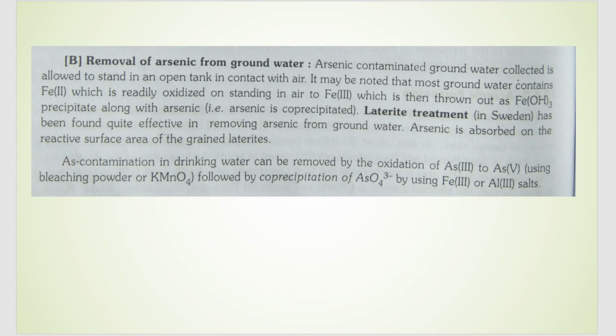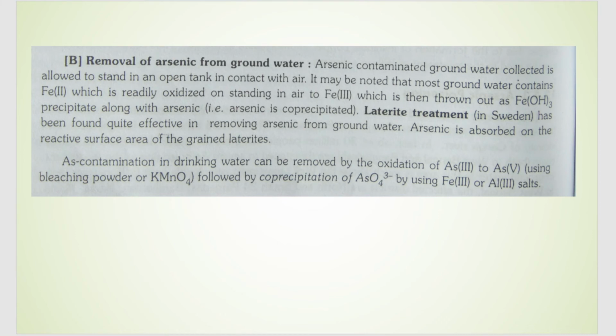One thing they do is allow this water to stand in a large tank, because of which there is oxidation. When it is exposed to atmospheric air, the groundwater undergoes oxidation and the Fe2+ present in the water is oxidized to Fe3+. When it becomes Fe3+, it is thrown out in the form of a precipitate, Fe(OH)3. Along with this, arsenic is co-precipitated. If you effectively separate that precipitate from the water, you can separate arsenic from the water.